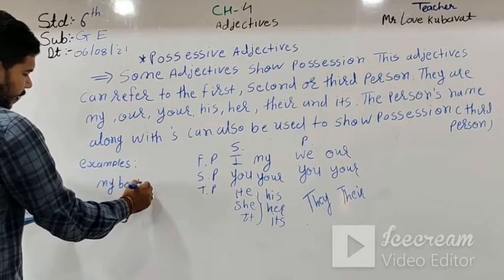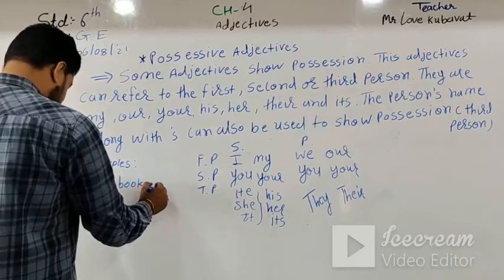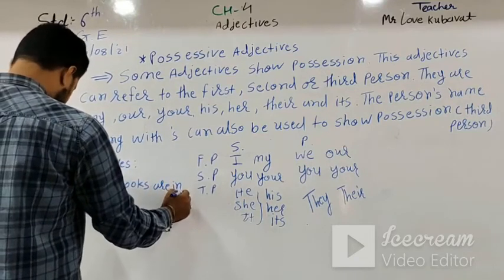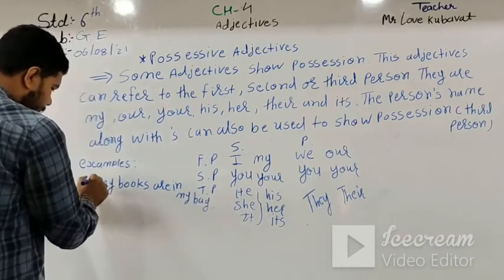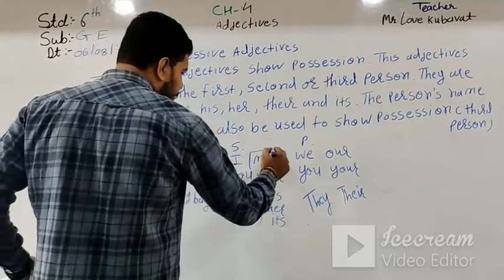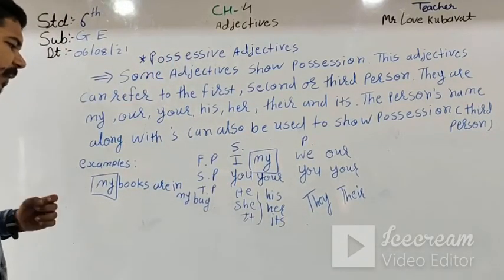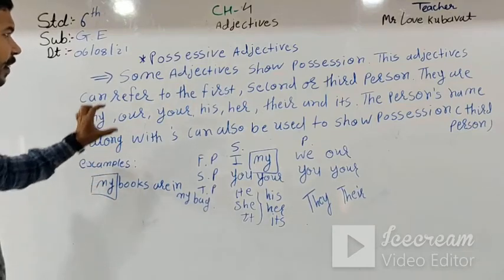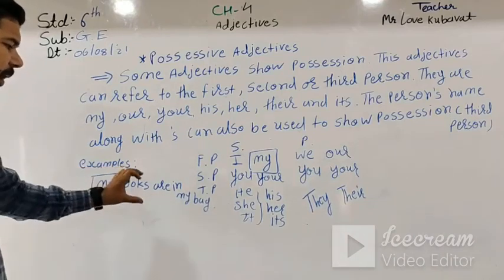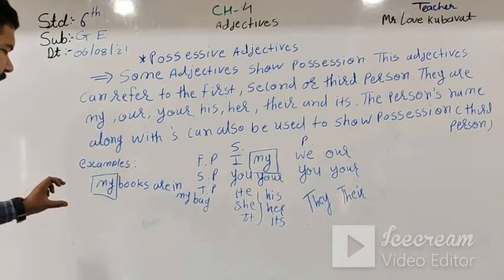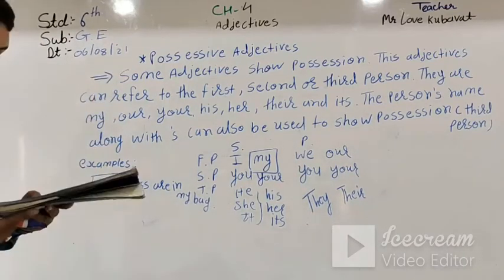So for the examples: my books are in my bag. Here, I with possessive is my. So here, my books are in my bag. The word my is a possessive adjective.